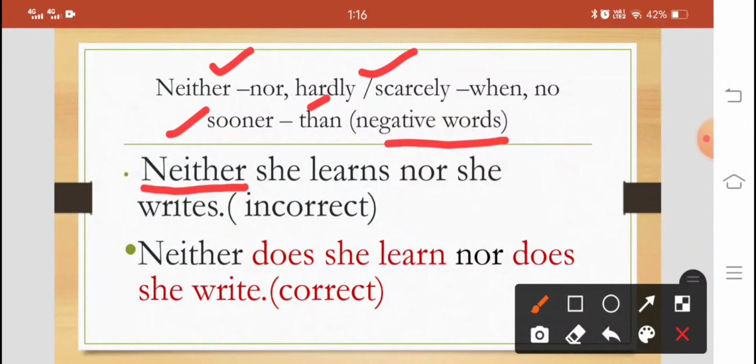And we often make mistakes in the word order. That's why the sentence is wrong. So, what is the correct word order? Neither does she learn nor does she write. This is the correct order, because after neither, we have used the helping verb before the subject.